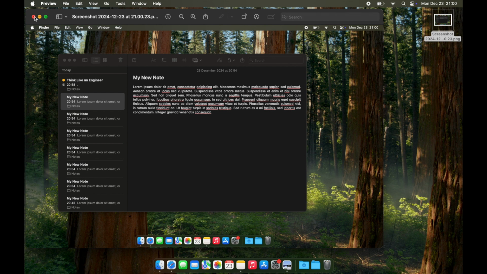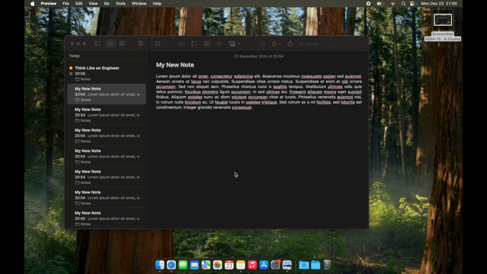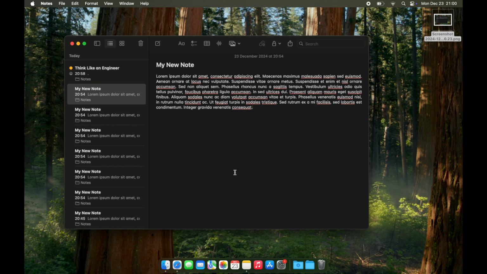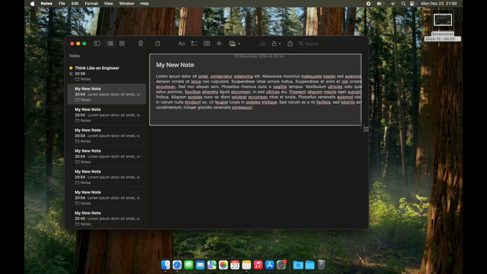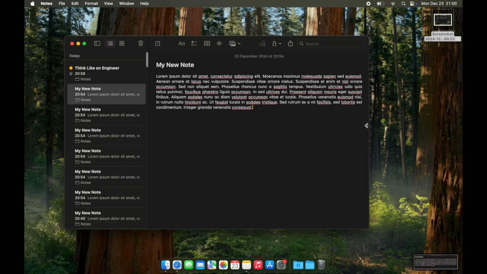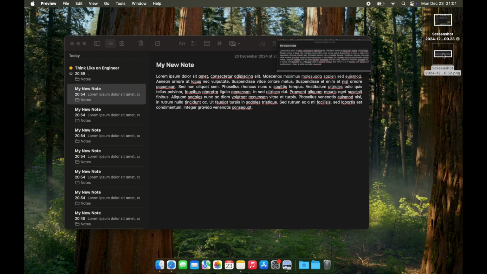You can also take a screenshot of a specific part of your screen. Use the Command-Shift-4 combination. This will change your pointer, as you can see, allowing you to select any part of your screen to capture. Once you release your finger from the touch bar or mouse, the screenshot will be saved. Let's check what we have captured.